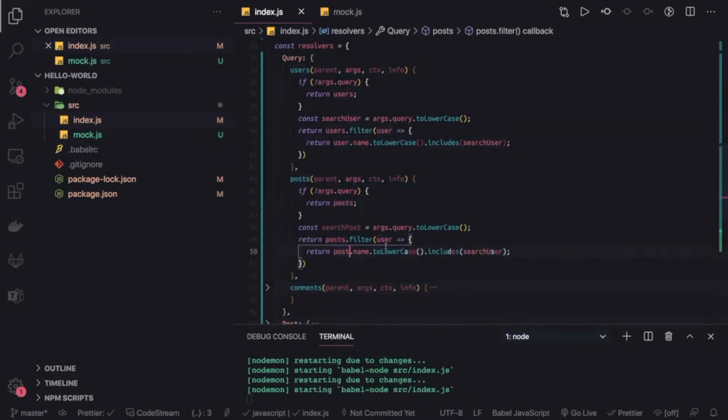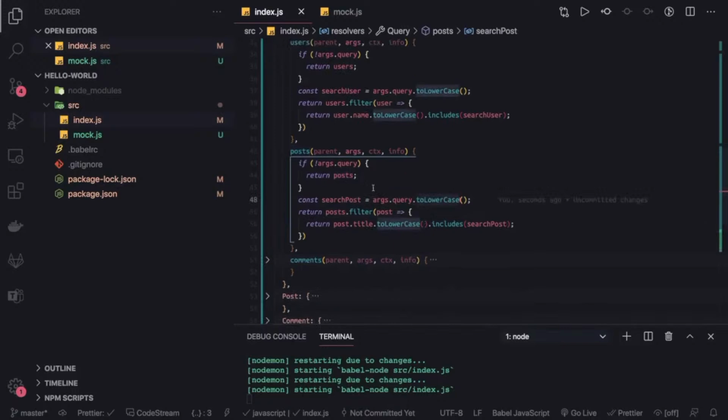This is a single post, and we are doing filter based on the title, and we are just comparing it with the search post. If it is there, then return all the posts which are matching with this criteria. Okay, this is plain and simple now, and this should work.